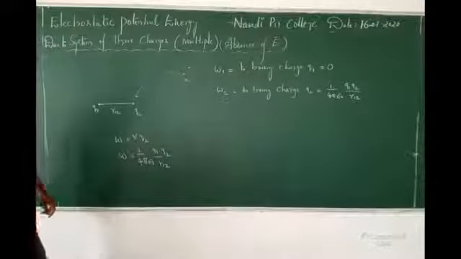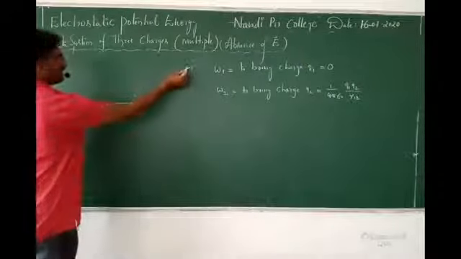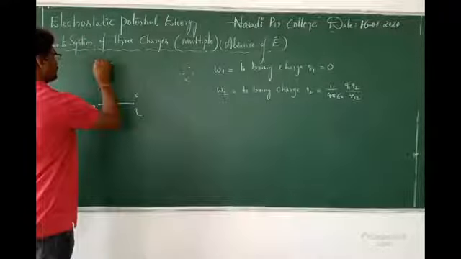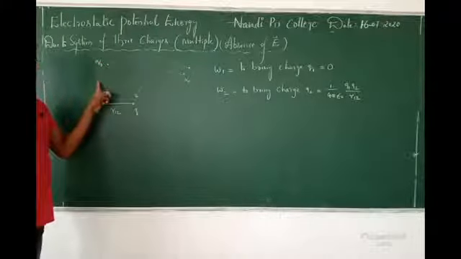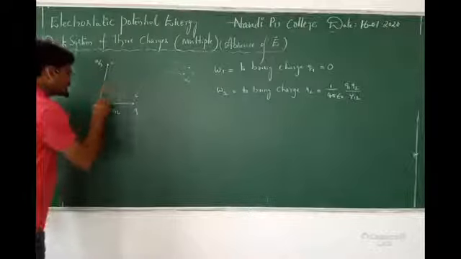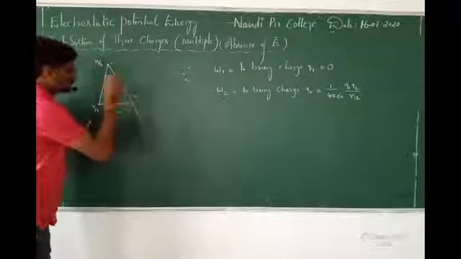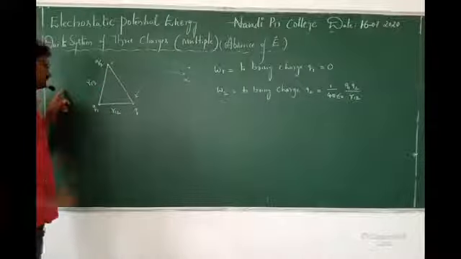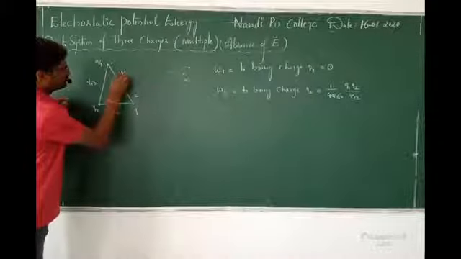Right. Totally how many charges? I said 3 charges, no? Yes. The third charge, yes, I am getting from here. For example, the charge came to here. What is this charge? Q3. Now I am getting Q3. So what is the distance? Q3 is this much distance from Q1 and this much distance from Q2. So can I represent this as R13? R13. Can I represent this as R23?